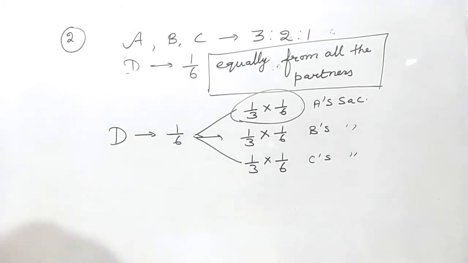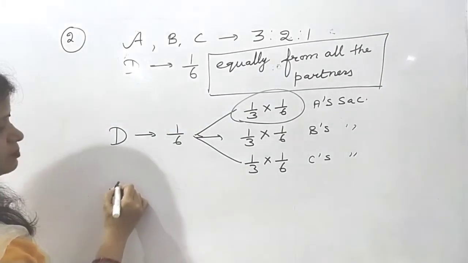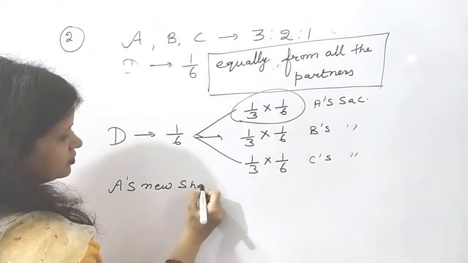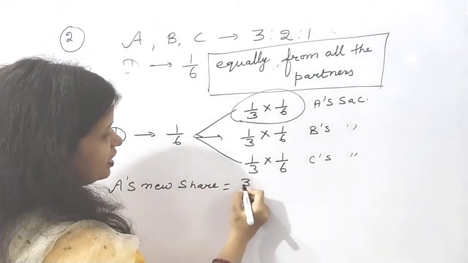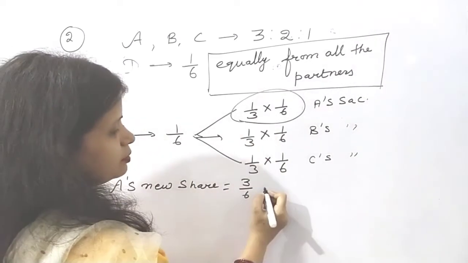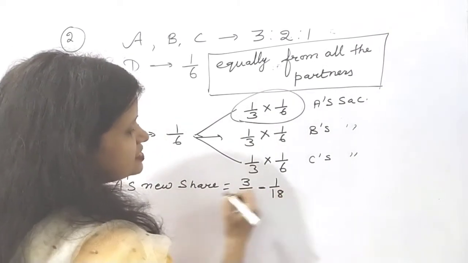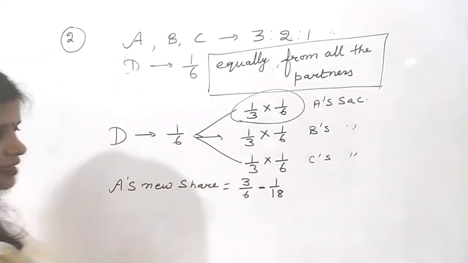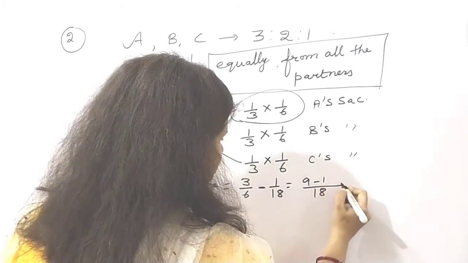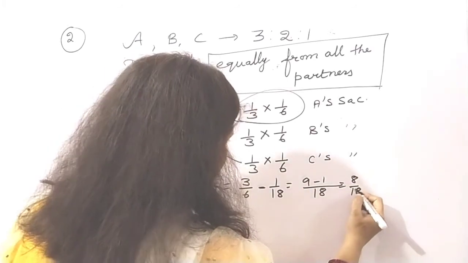Now you can easily calculate the new share of A, B and C. A's new share. What is the initial share of A? 3/6. How much has he sacrificed? 1/18. So 3/6 minus 1/18. From here you can calculate the result: 8/18.